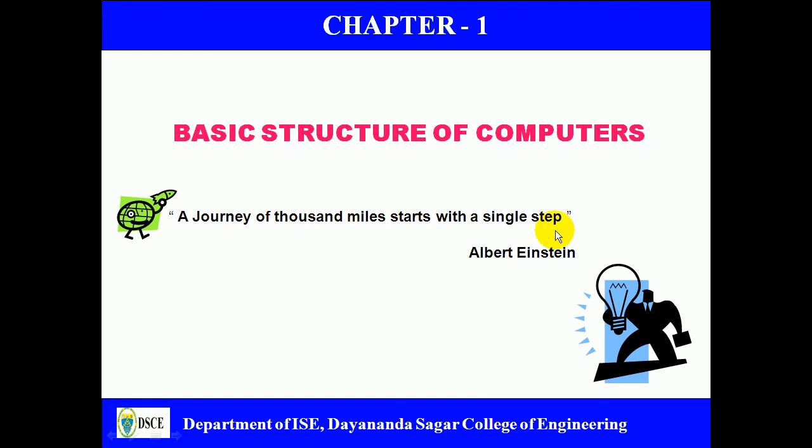The main goal of this proverb is that in order to understand the entire computer organization, we should start with understanding the basic structure of computers. Once we understand this, taking this as a first step, you can understand the whole computer organization.